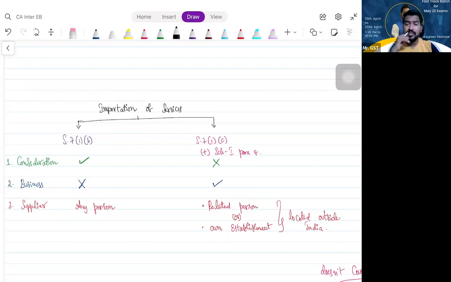Who can be supplier in clause B? Supplier can be anybody. Did they say that supplier should be this particular person? No, sir. But in clause C, Schedule 1, para 4, they said you are importing services from your related person or your own establishment located outside taxable territory, that is outside India. Clear? Here they are saying that the supplier should be a related person or your own establishment located outside India. For example, Infosys Bengaluru taking services from Infosys New York, importing the services from their own establishment located outside India.